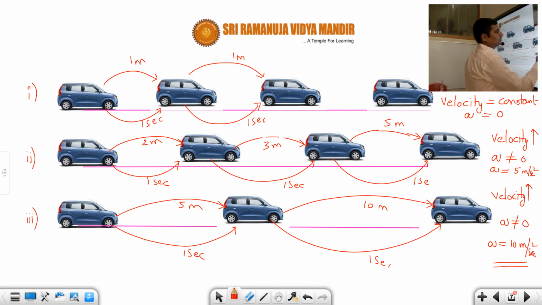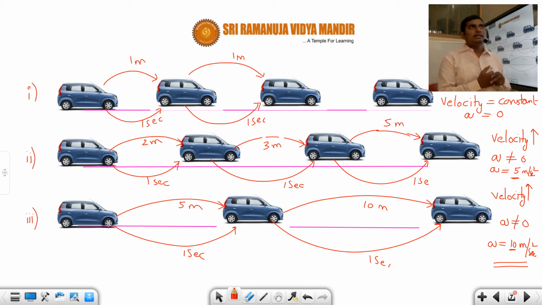correct or not, students? So that means here in both cases the velocity is changing, but the change in velocity is more in the third case. That is what the acceleration will tell us. When we say 10 compared to 5, the acceleration having magnitude of 10 means the rate of change of velocity is more. Here you can see it's going very fast, whereas this one is going a little slow. Okay, the first one is going with the acceleration of 0. I hope, students, you understood.